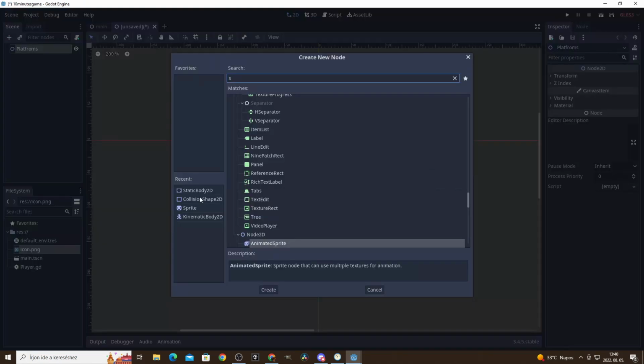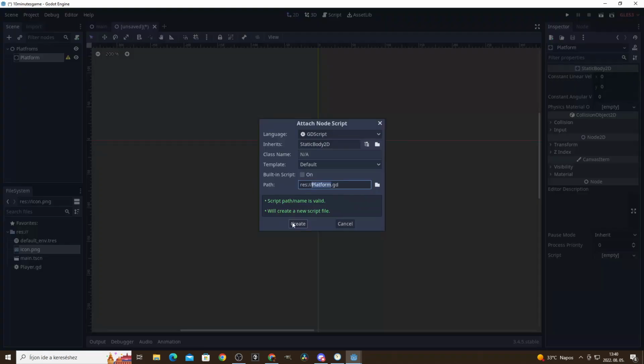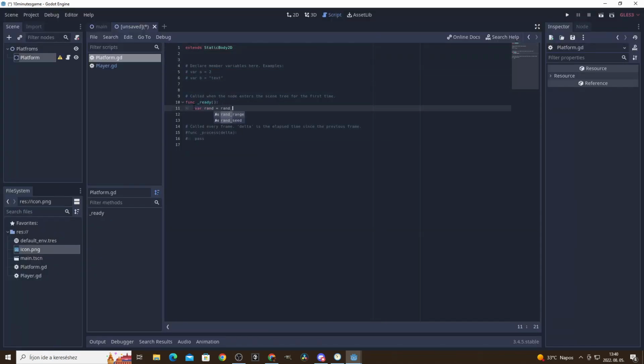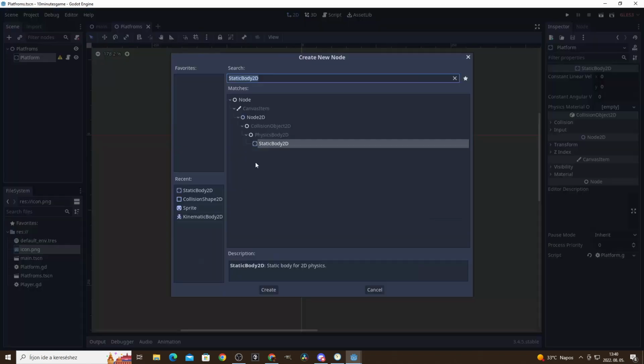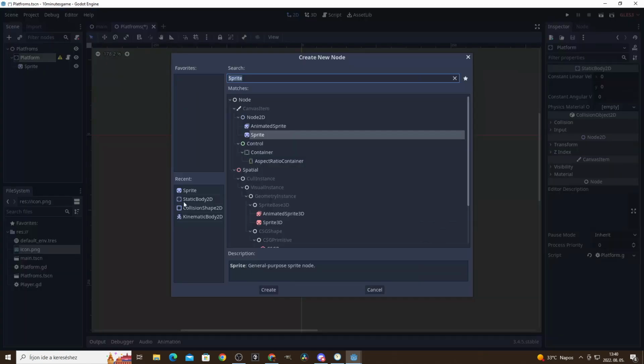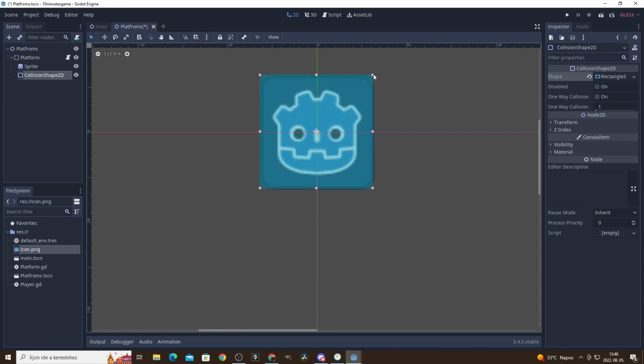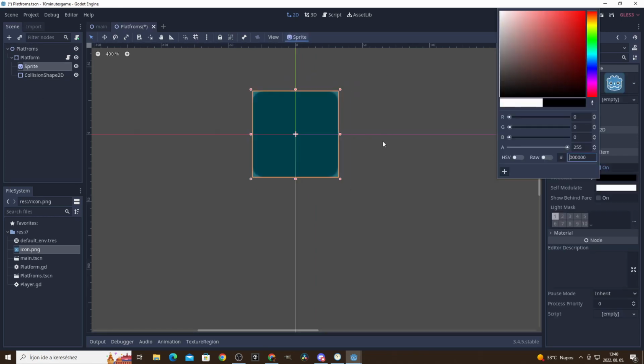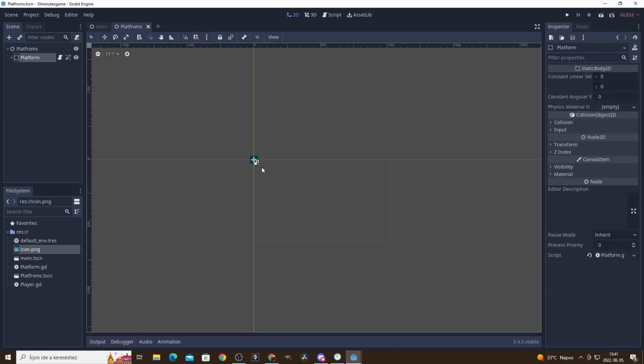I then created a new scene which will contain our platforms. I wrote some code for each individual platform, telling it to add a random value between 40 and minus 40 to its position on the y-axis. I colored the platform black and then duplicated it several times.